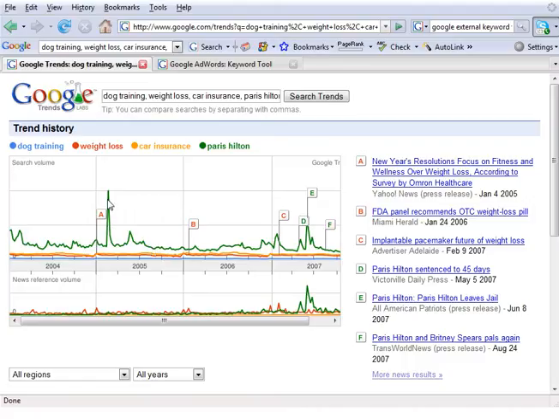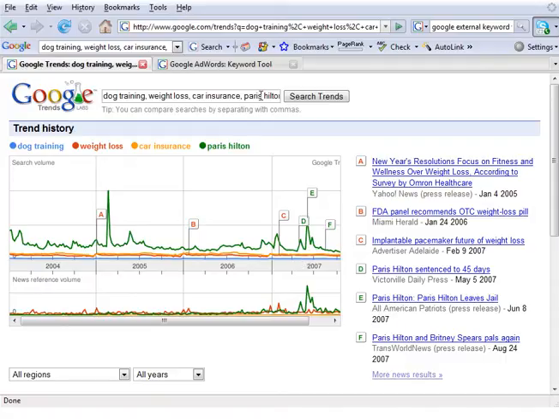And you can see, obviously, she did something bad here. New Year's resolution focuses on fitness, or that was a good one, I guess. Huge spike for Paris Hilton. And then it goes, but her average is much higher than either of those two.